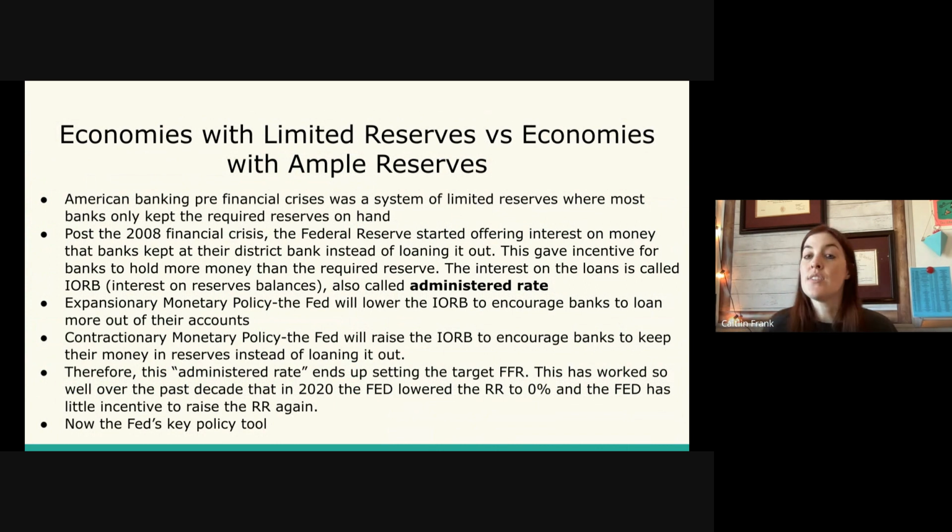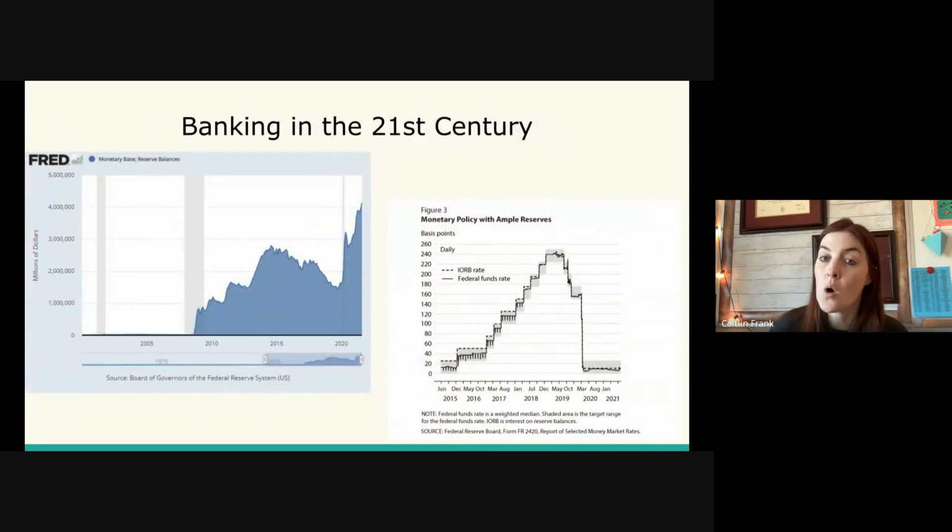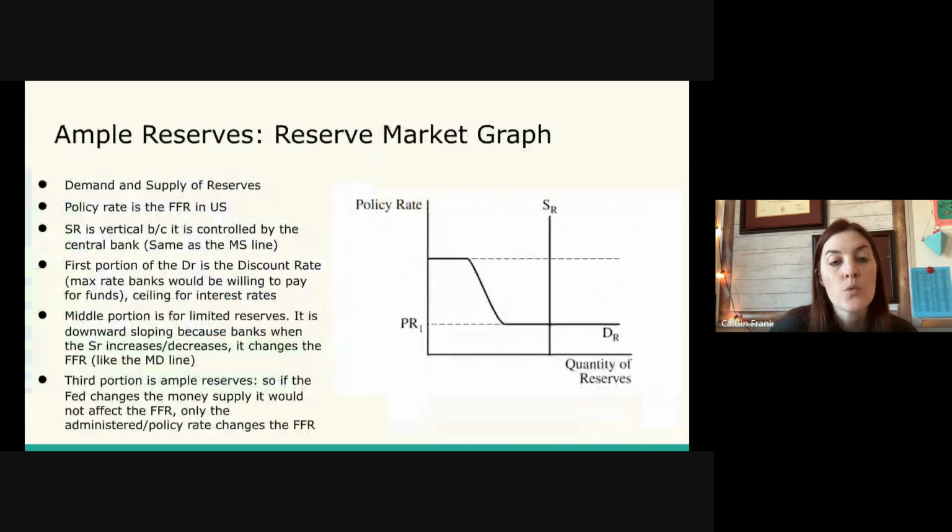Now, with this new system, that is the only tool, but it fundamentally changes how the reserve system works. So we have to cover a new graph to help show ample reserves versus limited reserves. And that is where we have the reserve market graph, which we see here. We have new labels. And this also accommodates another new change that College Board started doing last school year, 2022-2023, that they're moving forward with now.